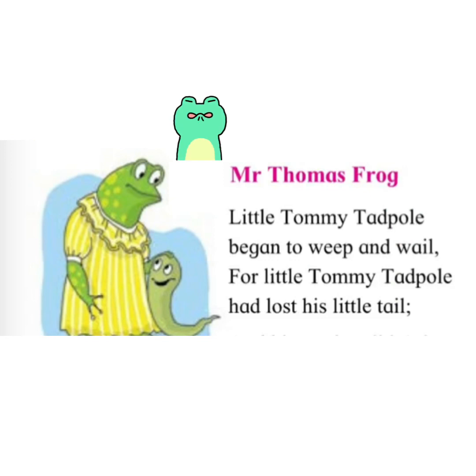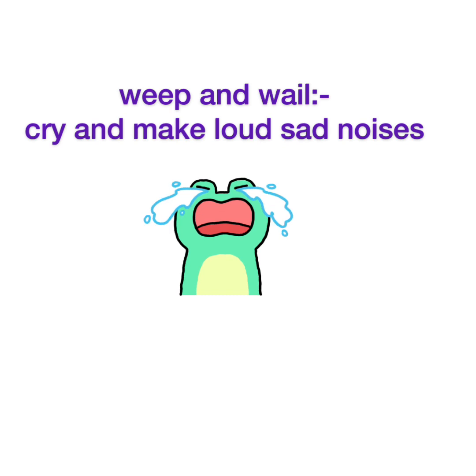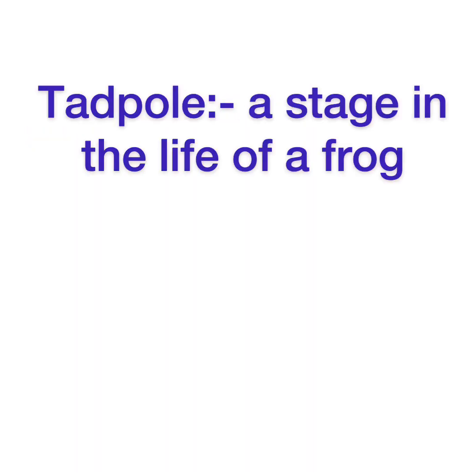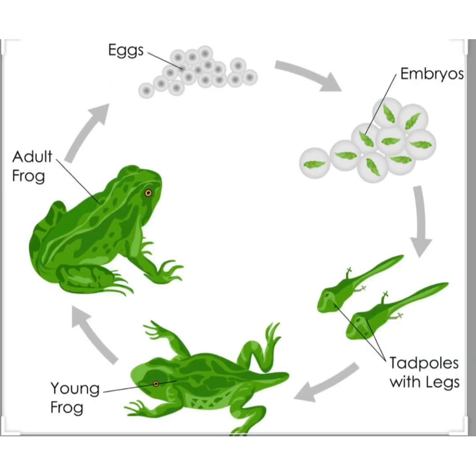Okay. So in the first stanza, Tommy Tadpole is crying, weeping and wailing, because he has lost his little tail. So here, students, weep and wail means what? Cry and make loud, sad noises. And tadpole means a stage in the life of a frog where it does not have legs but it has a long tail, as you can see here in this diagram.